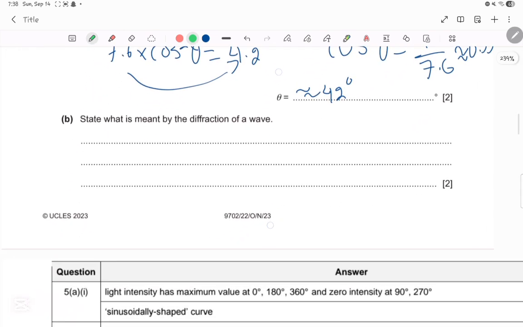Let's move on to question AB. State what is meant by diffraction of a wave. First of all, what is diffraction? Diffraction is when a wave passes through a gap or through an edge and then it spreads. So we have to say two things. The first one, I don't prefer to use gap because in the answer key they don't have gap as an option. The first one is that a wave passes